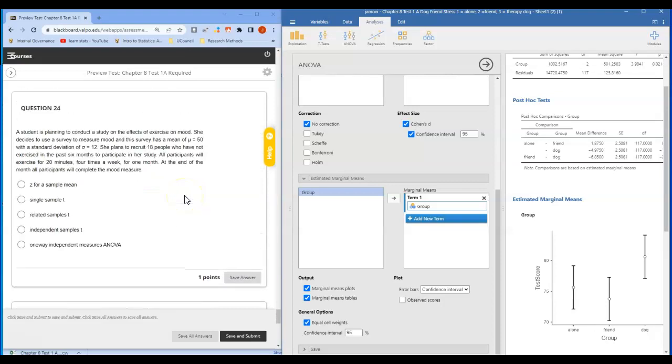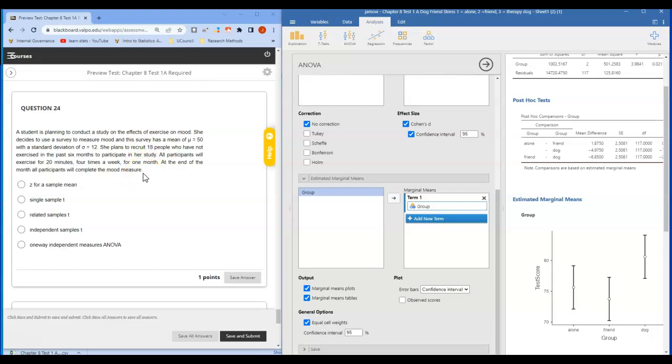24, a student is planning to conduct a study on the effects of exercise on mood. She decides to use a survey to measure mood, and the survey has a mean of mu equal to 50 with a standard deviation of little sigma equal to 12. She plans to recruit 18 people who have not exercised in the past 6 months to participate in her study. All participants will exercise for 20 minutes 4 times a week for 1 month. At the end of the month, all participants will complete the mood measure.